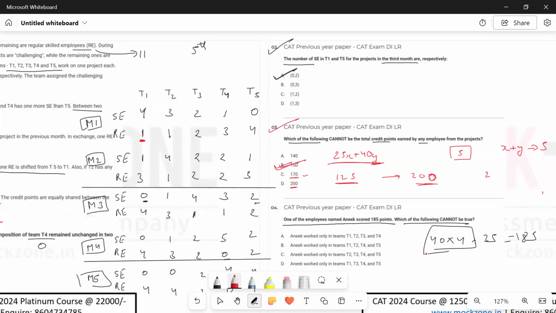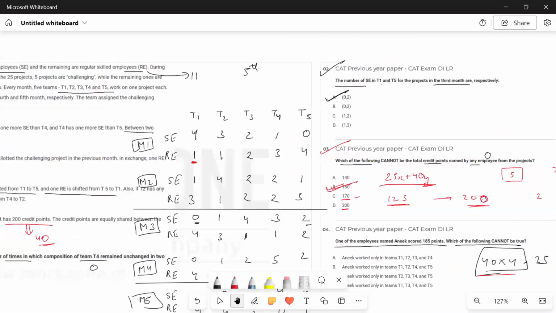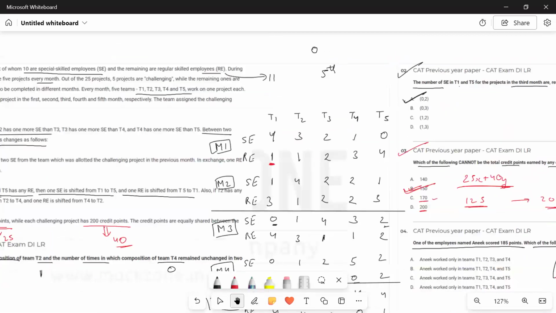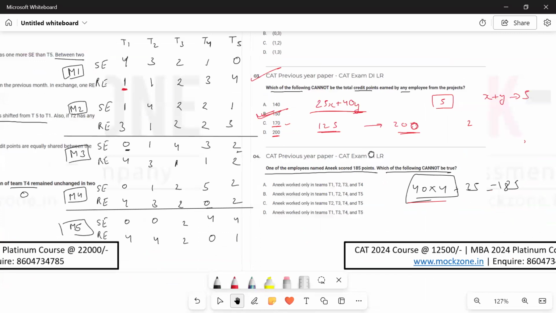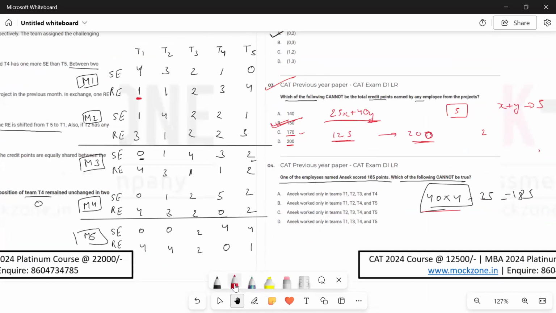So if a person is working in 4 complicated projects, he needs to be a specialized employee, a special skilled employee. He needs to be a SC. So let's say he was a SC and he worked in T1. फिर month 2 में 2 of the T1s went to T2. He can be among those. Then month 3 में 2 of the T2s SCs went from T2 to T3.